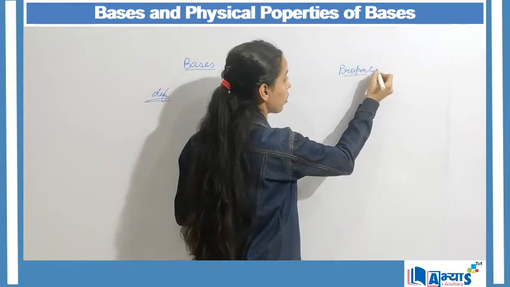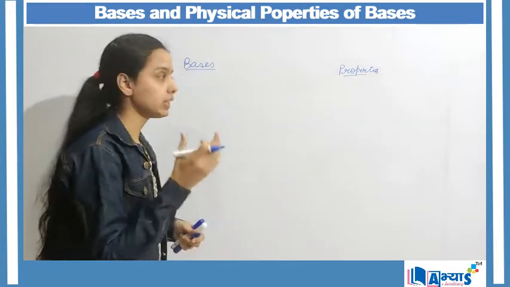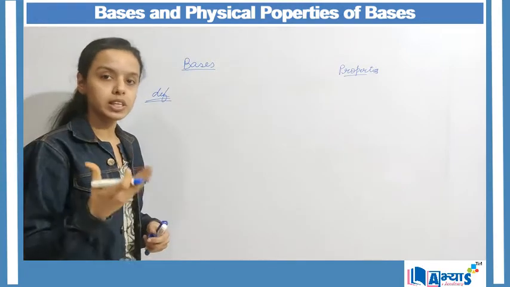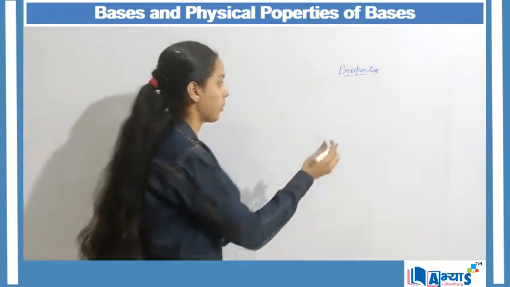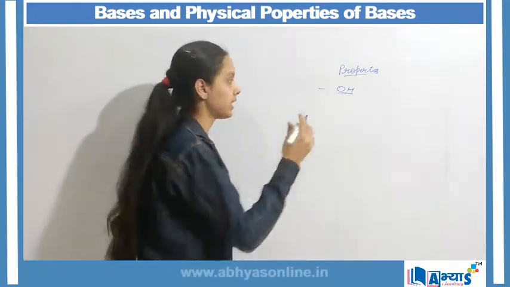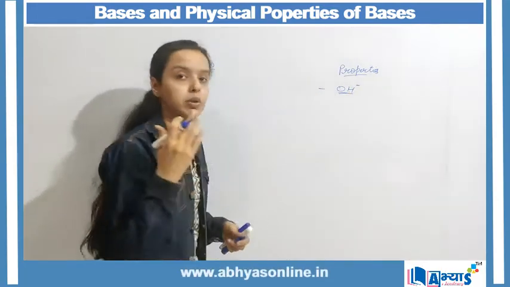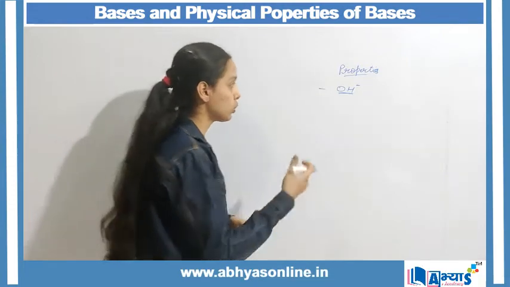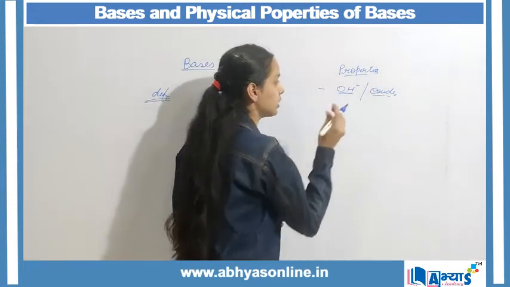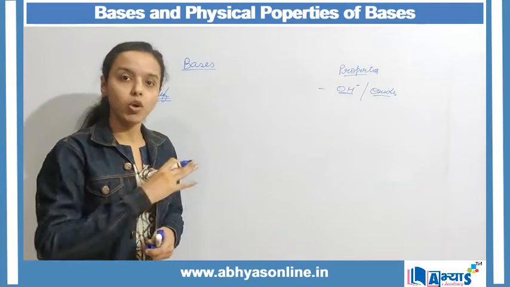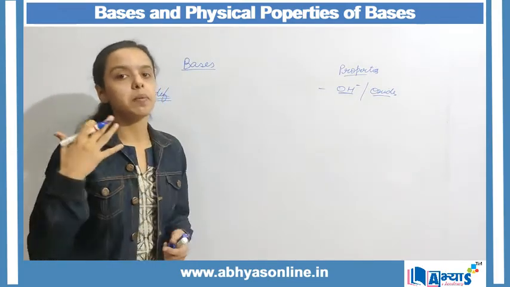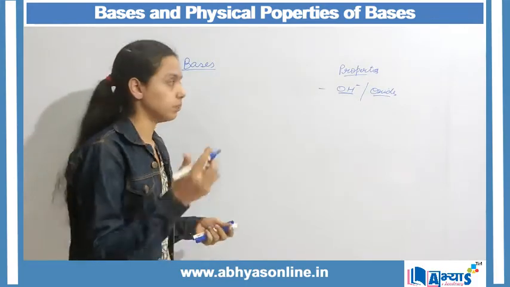Whenever we talk about the bases, that means we are studying those compounds which actually contain hydroxide. That means all bases contain hydroxide ion. It is actually an anion because it has a negative part. Also, some of the bases may even contain oxides. So this is the most common property in all bases. That means all bases have hydroxide ion, or they may be some of the oxides.